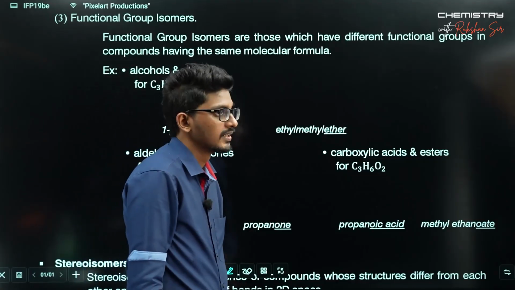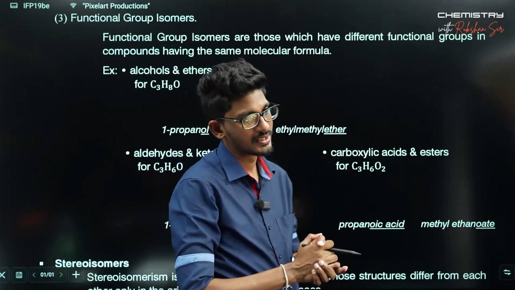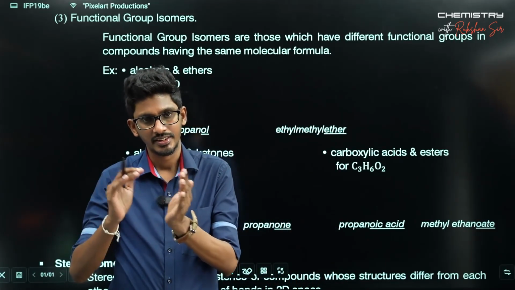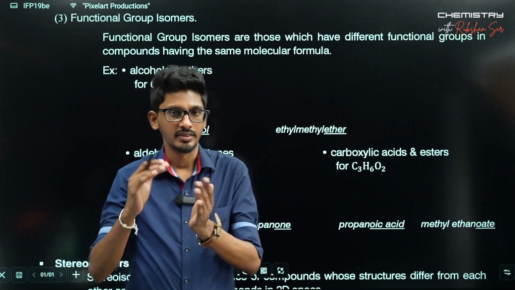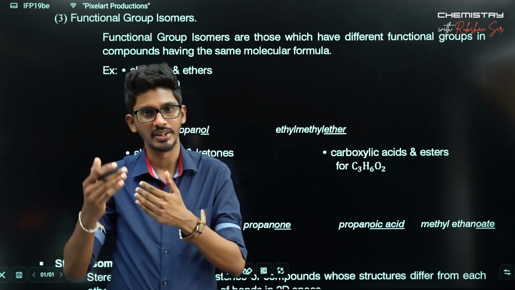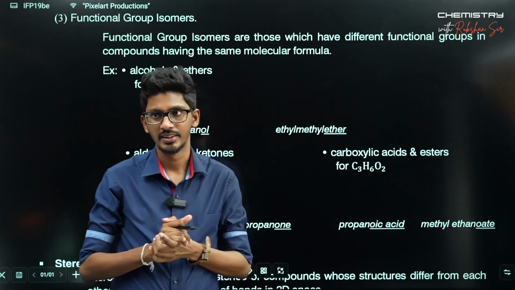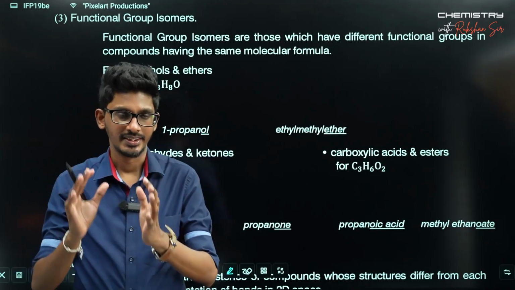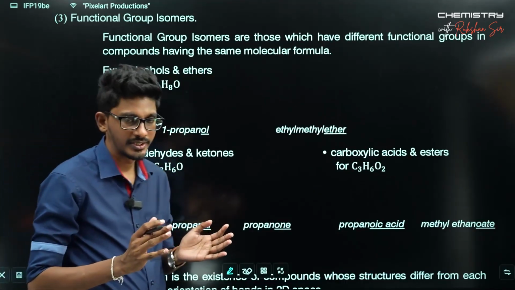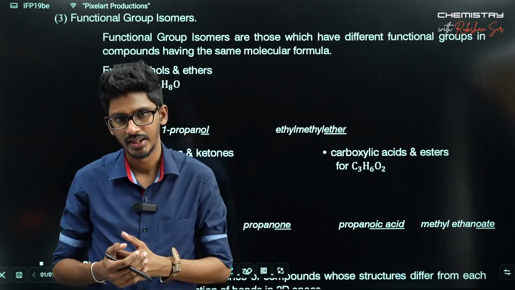As the name suggests, functional group isomerism means there should be a difference of the functional group, that the isomerism should occur due to the difference of a functional group, right? So that is what happens here. The structure will differ due to the difference of a functional group.